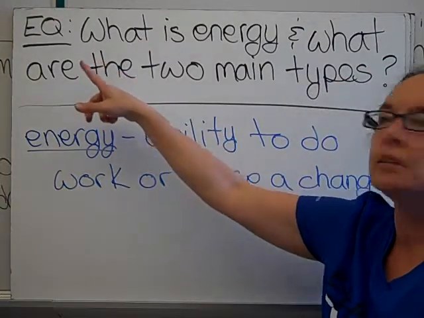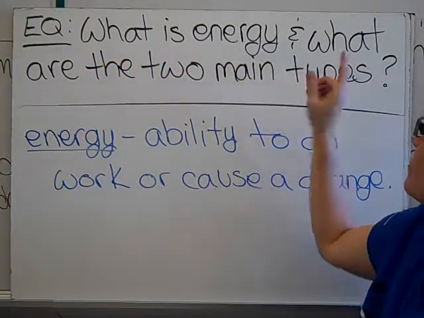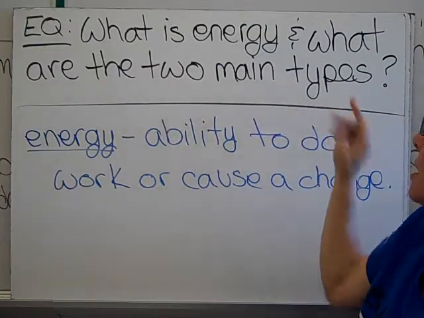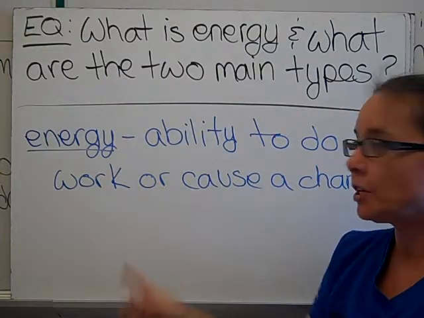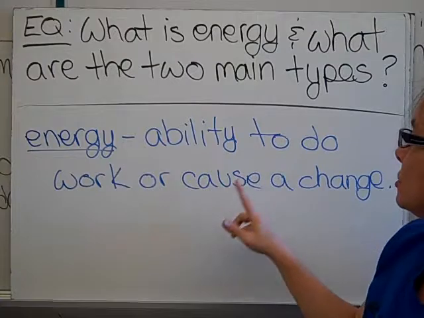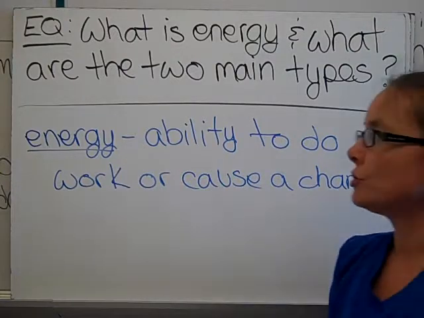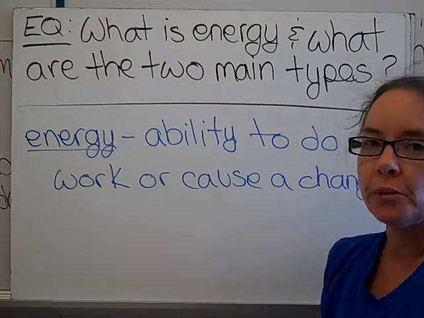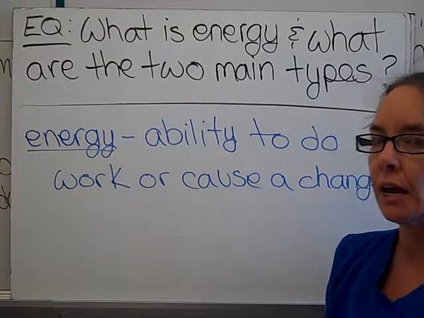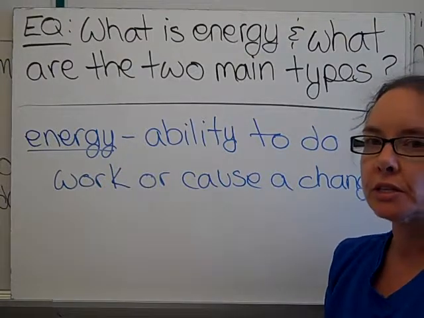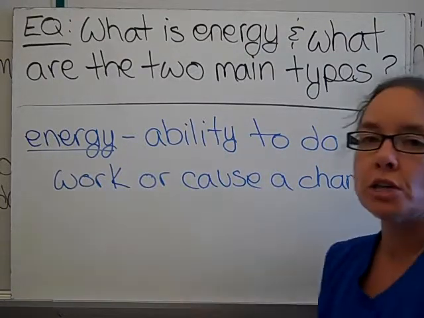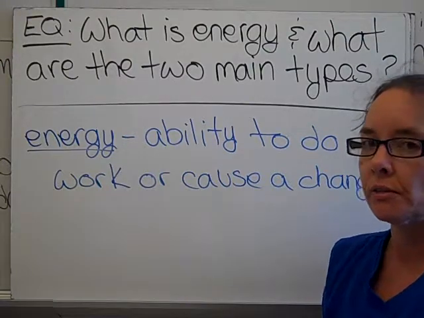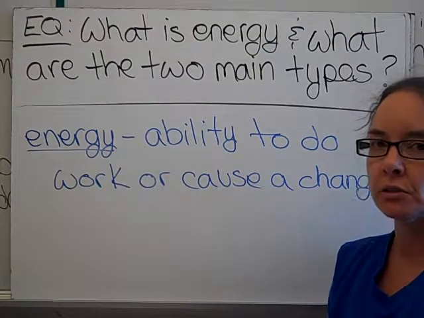The essential question: what is energy and what are the two main types? Energy is the ability to do work or cause a change. So energy can help us move things around. It can be in the form of electricity, or it can cause a change. We can do a chemical reaction. Things have chemical energy also, like when we digest our food.